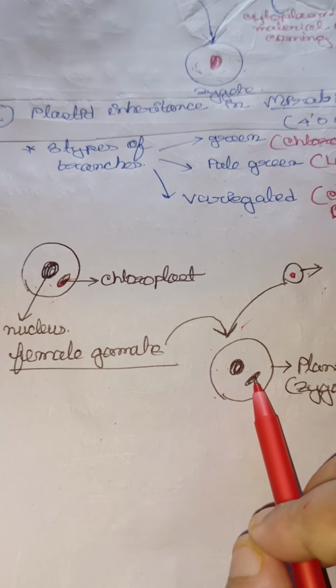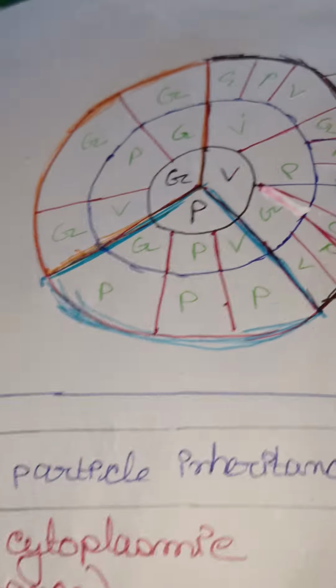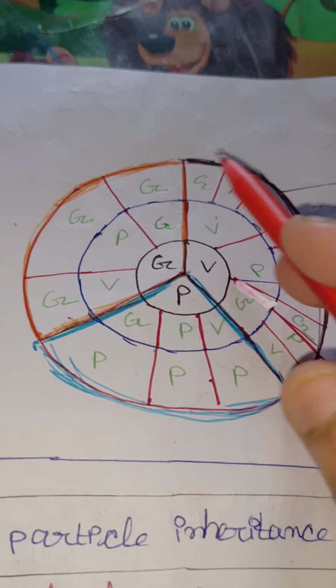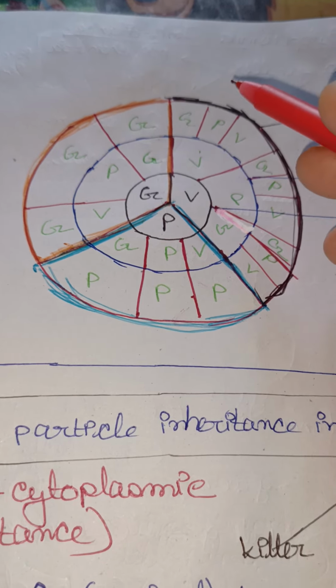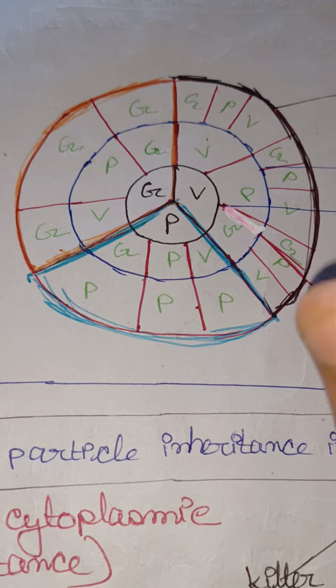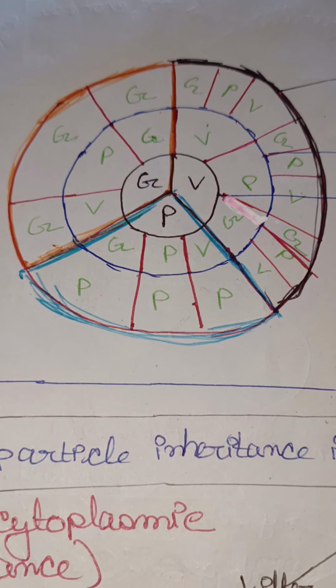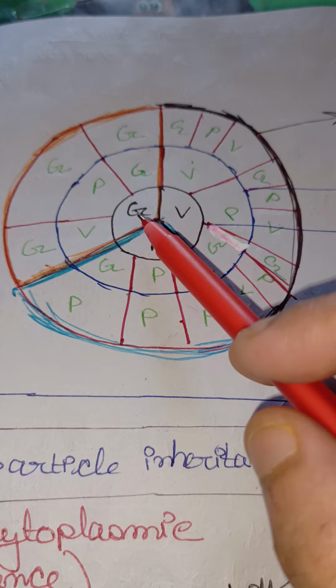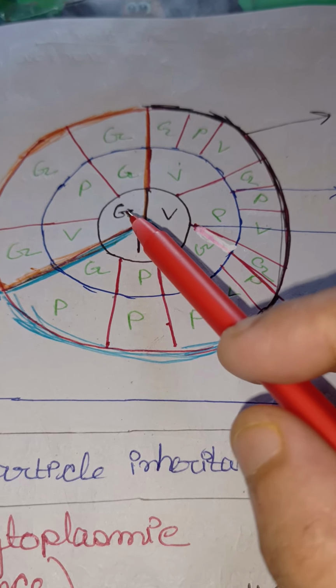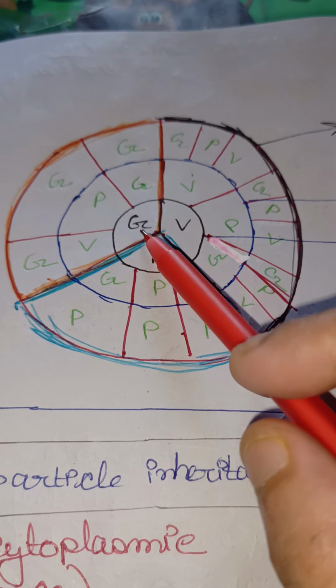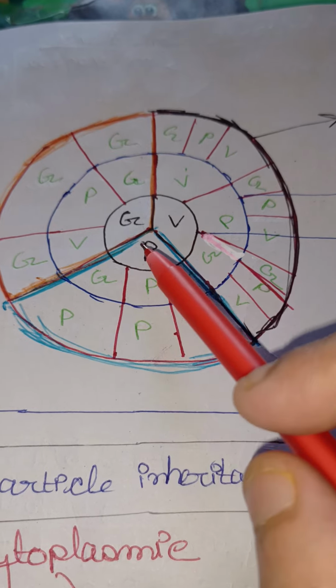Okay, so that's why we call it cytoplasmic inheritance. Now we will take some examples. You see, this is one circle I have drawn, you will easily understand this thing. We have seen in Mirabilis jalapa there are 3 types of branches present: green, variated and pale green.